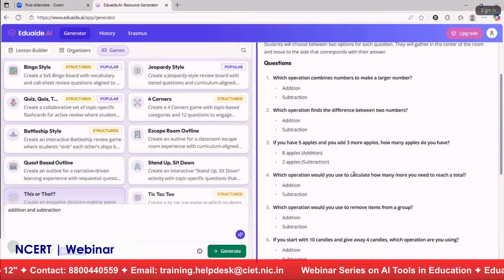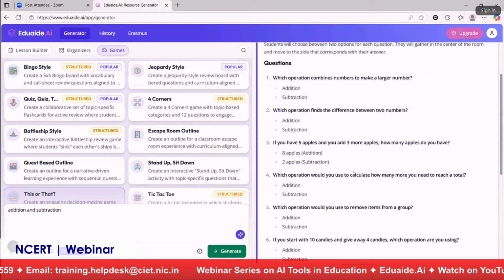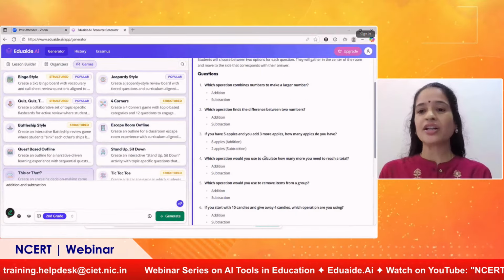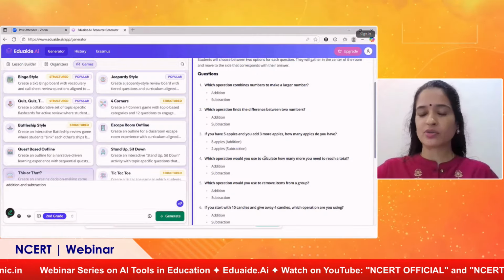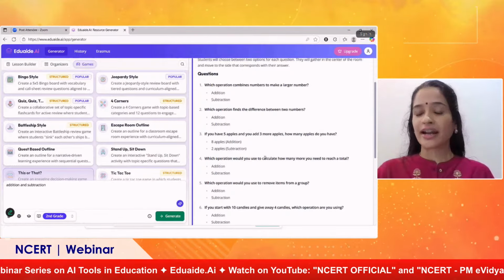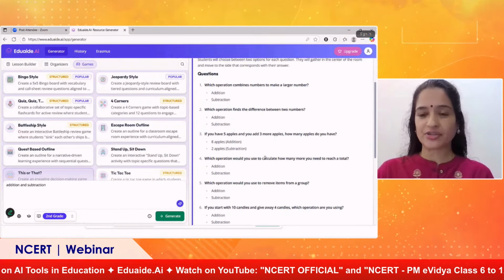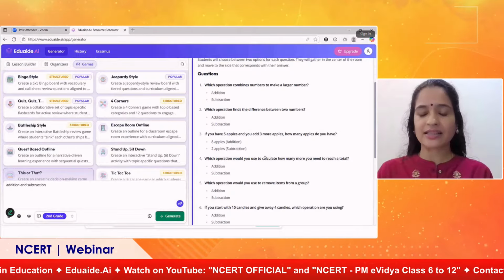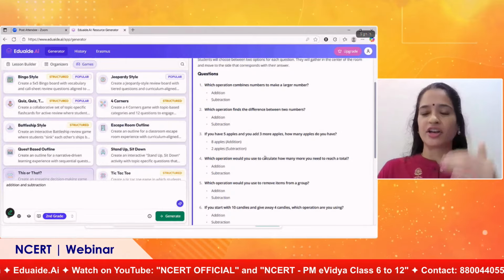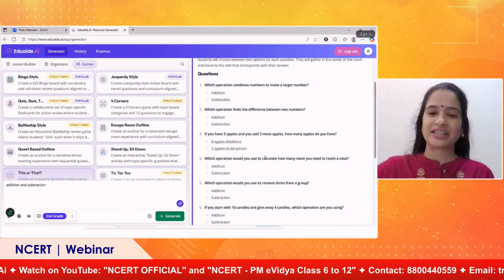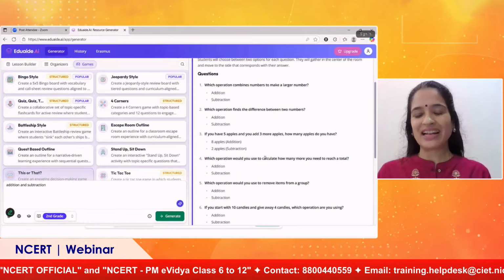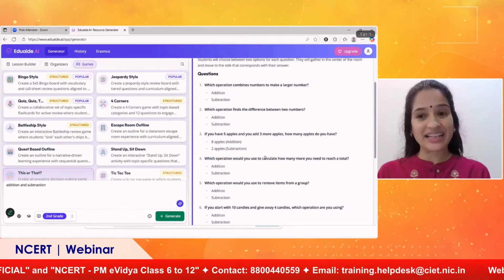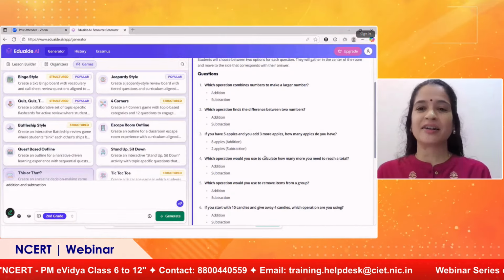So we have to find a use case. In a classroom, maybe we can make 2 circles in 2 corners, one for addition and one for subtraction. The teacher can read out the question, and the children have to decide whether the answer is addition or subtraction. If it is addition, they all should run and go to the addition circle, and if they feel it is subtraction, they should go to the subtraction circle. This will be a very interesting, engaging and meaningful game that can be conducted by the teacher in the class.